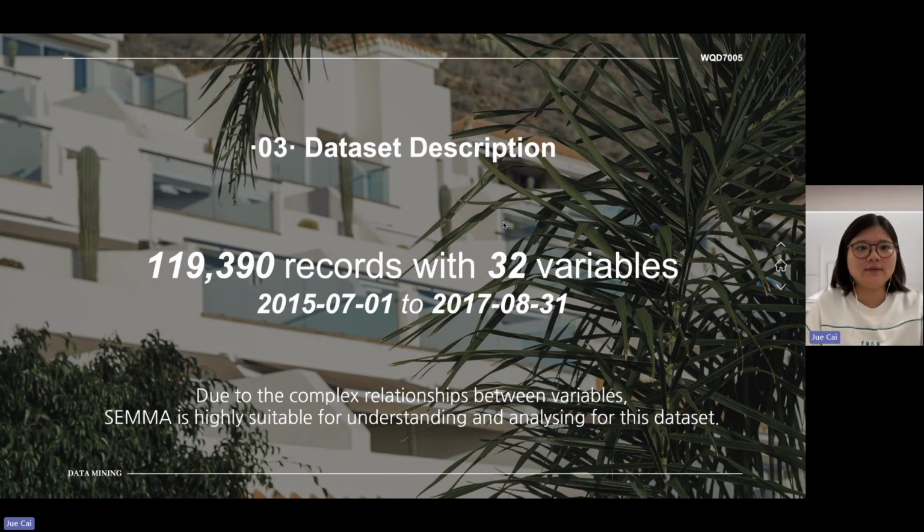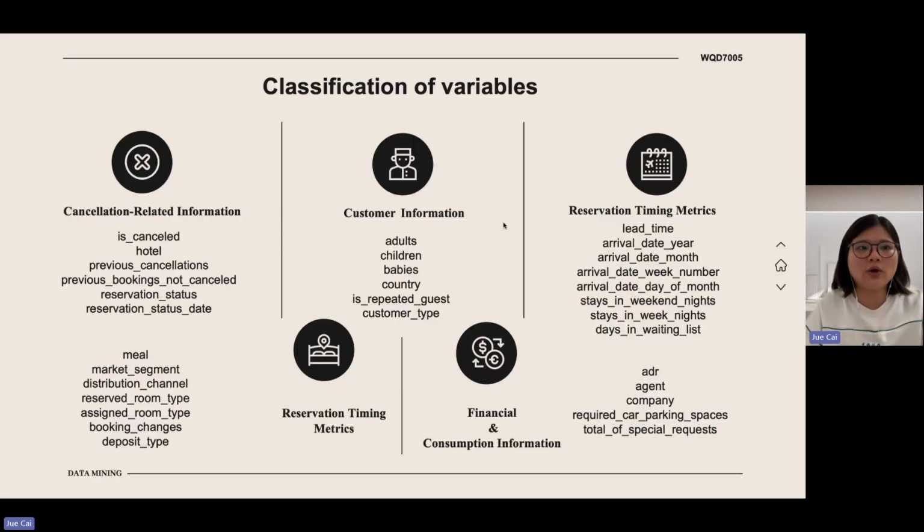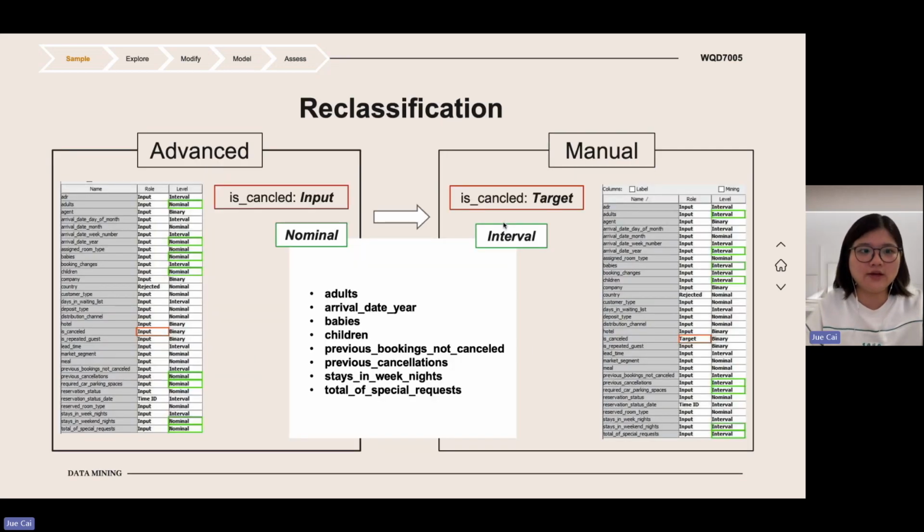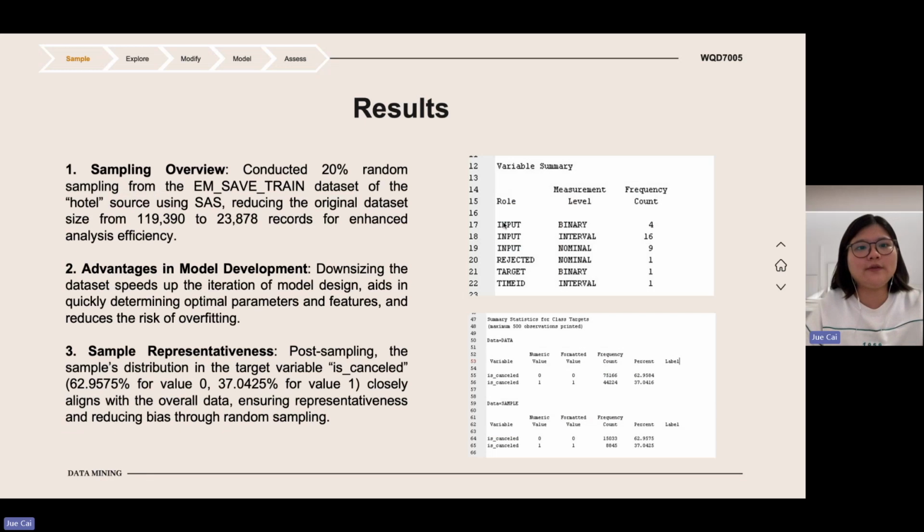The original dataset contains 119,390 records with 32 variables, broadly categorized into 5 types. Let's now dive into our dataset using SEMMA. In the group assignment, we provide a detailed explanation of metadata and reclassification. Considering further exploration of the model and additional software exploration of the dataset, we used the sampling setting in SAS to obtain a 20% random sample of the data.